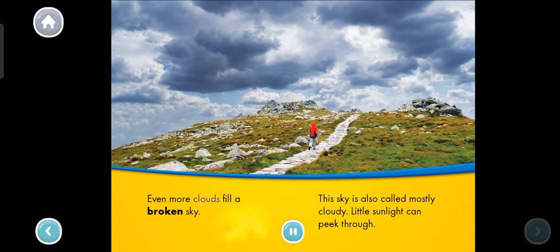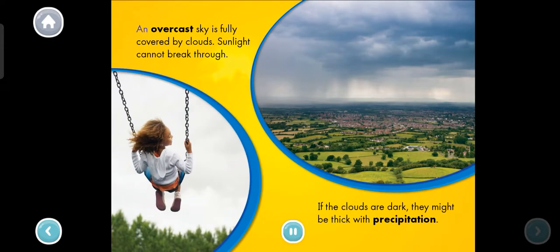Even more clouds fill a broken sky. This sky is also called mostly cloudy. Little sunlight can peek through. An overcast sky is fully covered by clouds. Sunlight cannot break through. If the clouds are dark, they might be thick with precipitation.